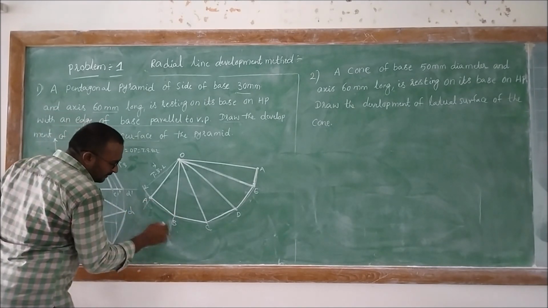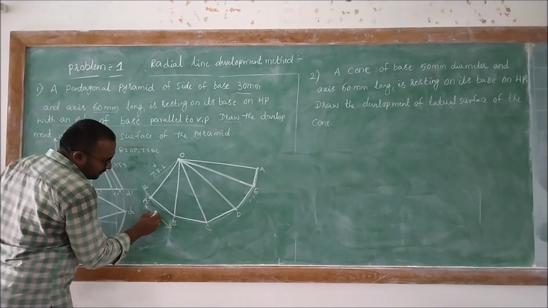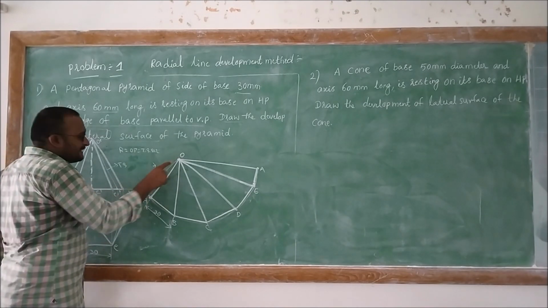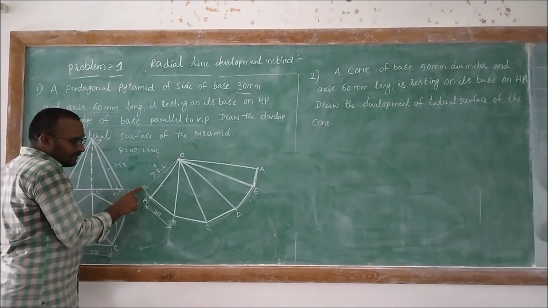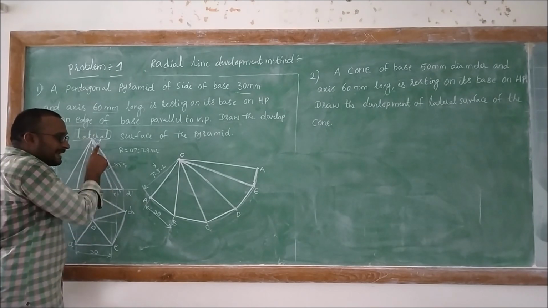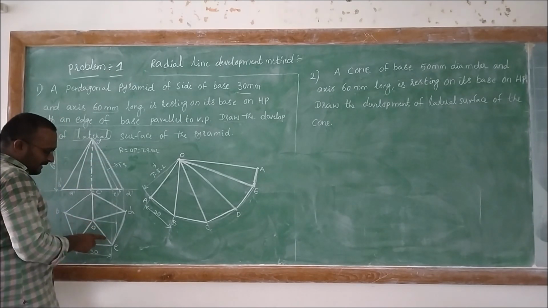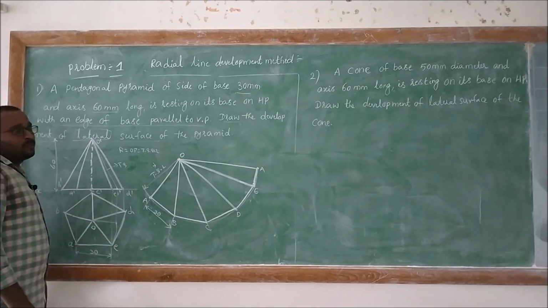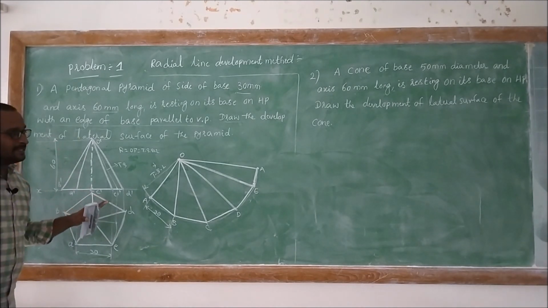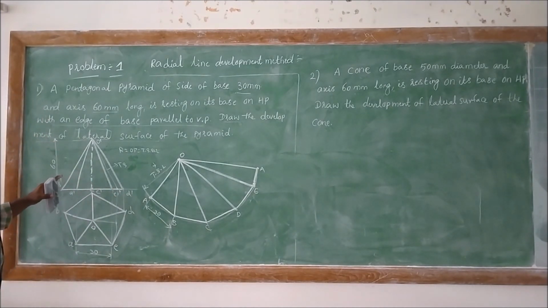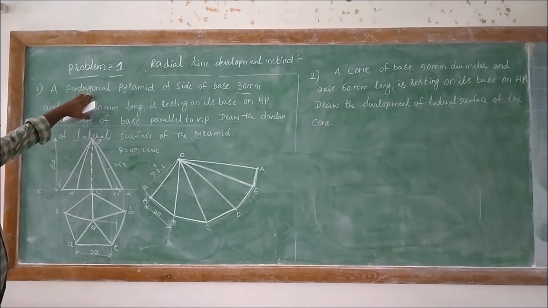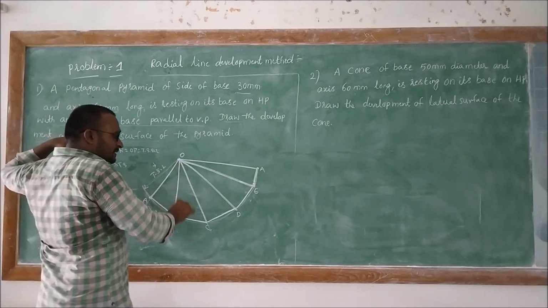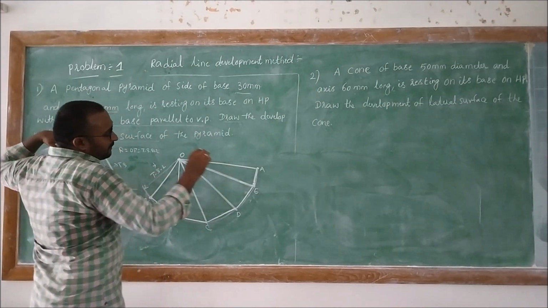So from here to here is equal to 30 mm. Right? So here it is not the 60 mm axis line. What is the length of this line? It is equal to the true slant length. If the line is inclined to both the planes, then we must rotate it, then project it onto the front view. So this is the total development of the pentagonal pyramid, in terms of the radial line method. Radial line method in the sense that these are all the slant edges we have used.